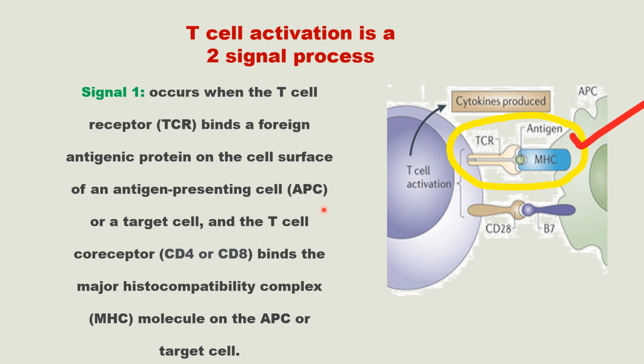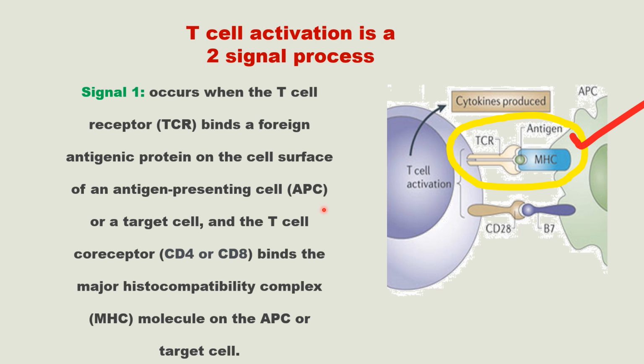T cells may be T helper cells or TC cells. In T cells, T cell receptors are present. The T cell receptor should bind with antigenic protein on the cell surface of antigen presenting cells or a target cell. Why is it given here as antigen presenting cell or target cell? Because T helper cells recognize MHC2 presented antigens by antigen presenting cells, and TC cells recognize MHC1 presented antigen by target cells or virus infected cells.